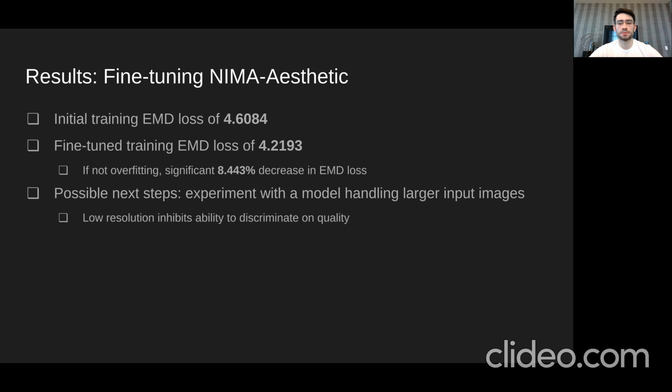So possible next steps: it would be very difficult to overhaul the entire process, but what would be useful is to experiment with a model that can handle larger input images. This is because low resolution images, in my case I use 224 by 224, actually inhibit the ability to discriminate on quality. This makes sense. If an image is so small, you can't really talk about quality.